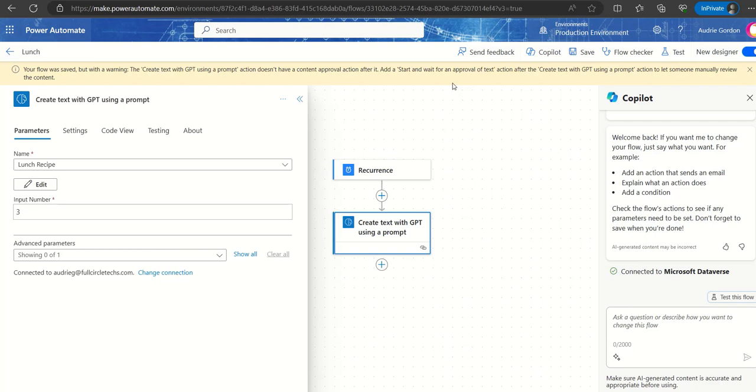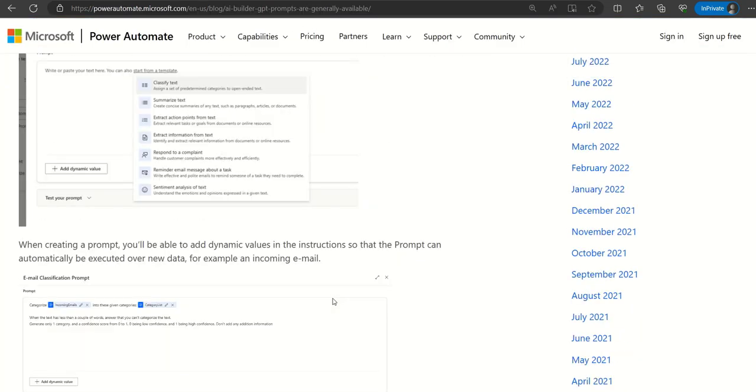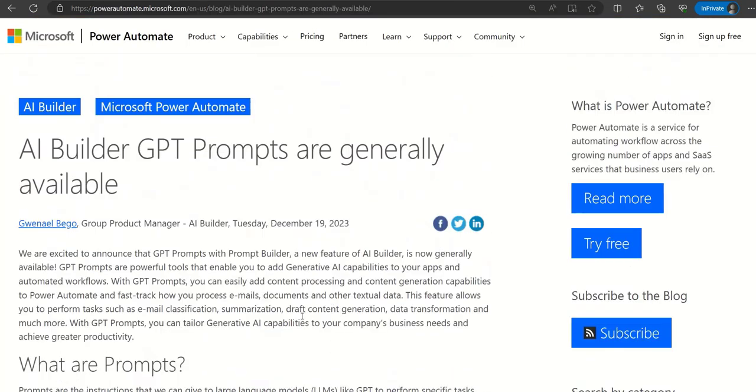But I did want to let you know about those two things. One, this is now GA. It is no longer in preview. It may still say preview when you go to add that action, but it is generally available as of December 19th, as announced in this blog here, which I'll put the link to in the description.